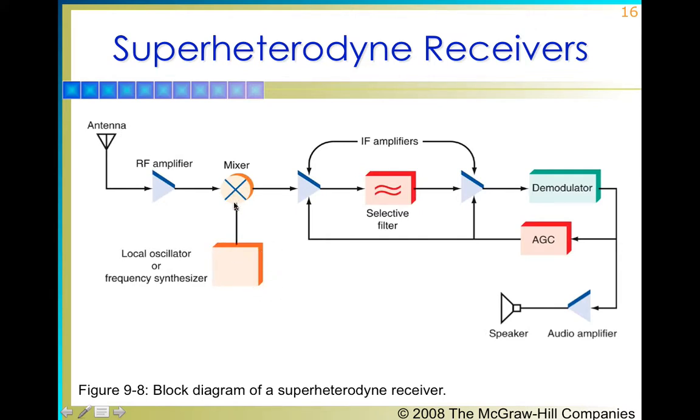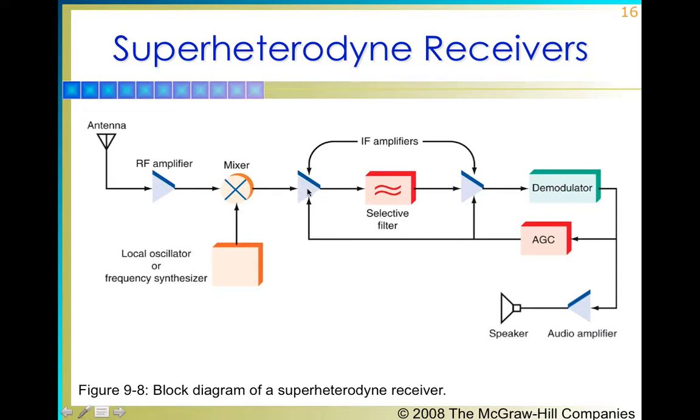These local oscillations come into the mixer, and the RF frequency also comes into the mixer, and what is produced at the output of the mixer will be a difference frequency, because the mixer takes the input RF frequency and the local oscillation frequency, calculates the sum and difference of these frequencies, and outputs only the difference frequency, which will be the intermediate frequency, less than the radio frequency.